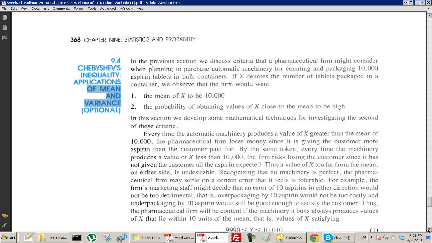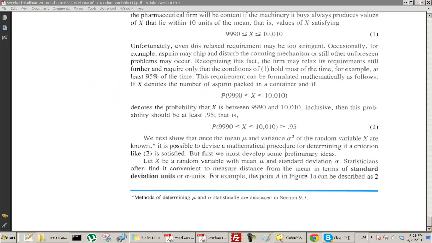We've already used it for some things, but okay. So we're going to be asking questions like, we're going to have some random variable, and we're going to say, what's the probability that it's in a certain range?